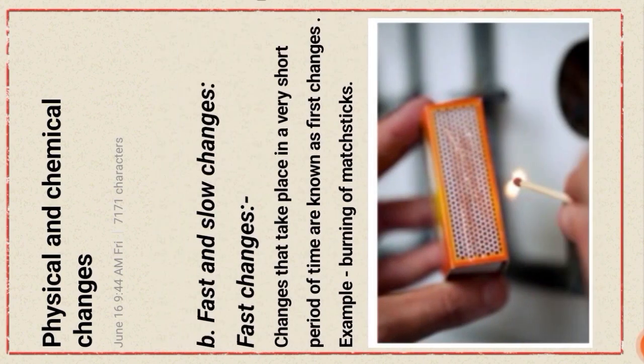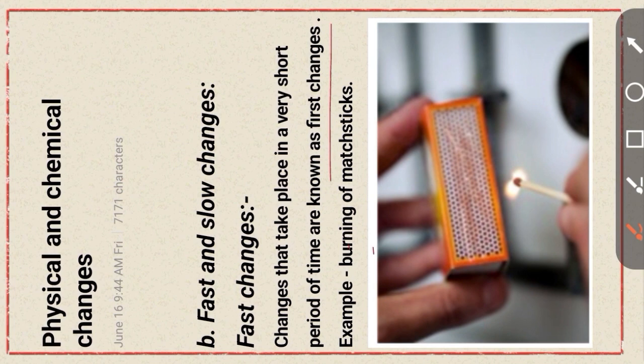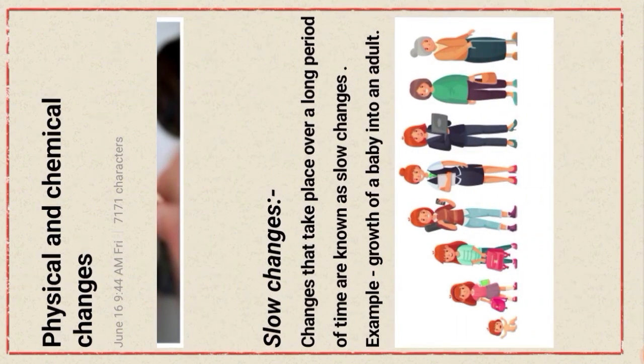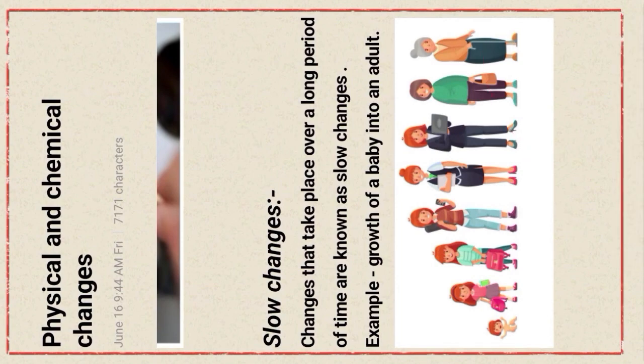Okay. Next difference, fast and slow changes. Changes that take place in a very short period of time are known as fast changes. For example, burning of matchstick. Okay. Next, slow changes. Changes that take place over a long period of time are known as slow changes. For example, growth of baby into an adult. Okay. Show the picture. Okay.